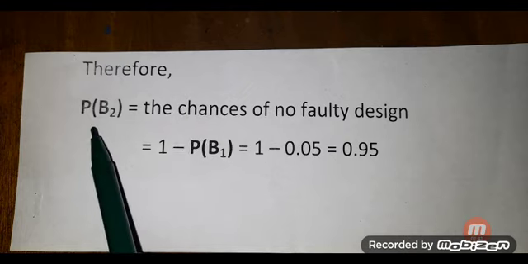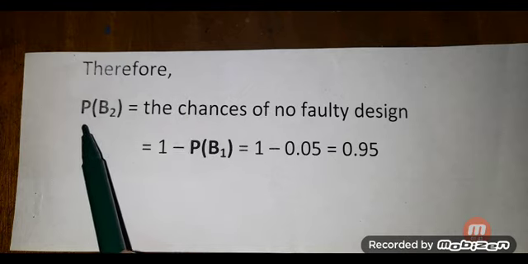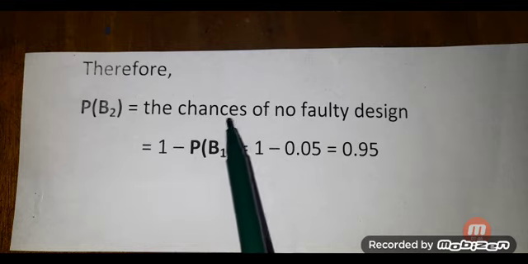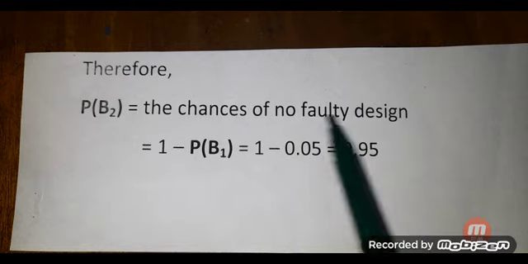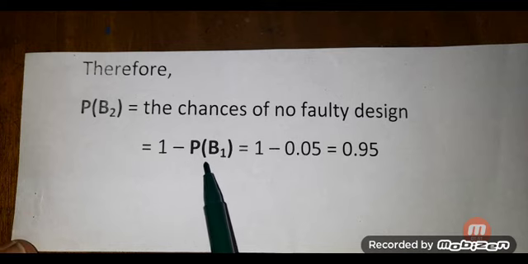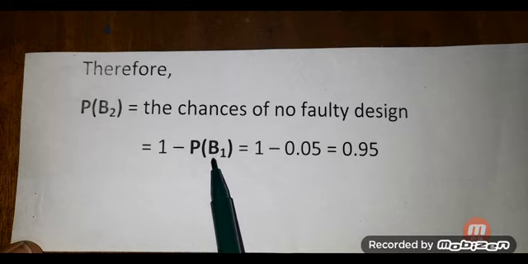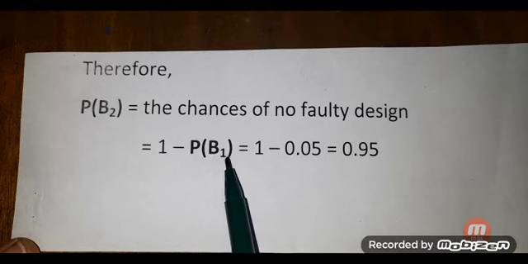Therefore, P of B2, that is the probability of no faulty design, is equal to 1 minus probability of B1, because probability of B1 is the chances of faulty design.